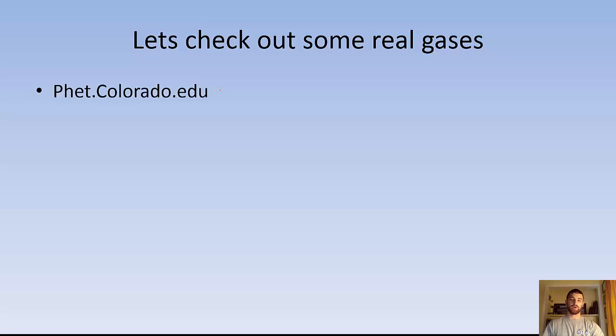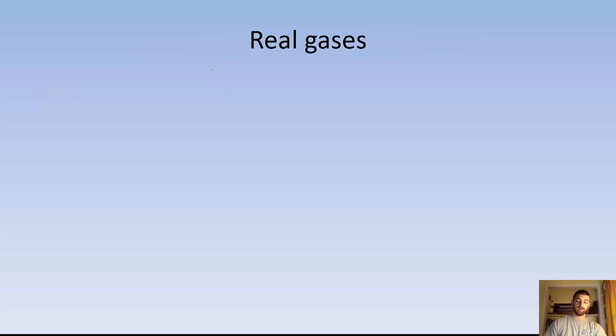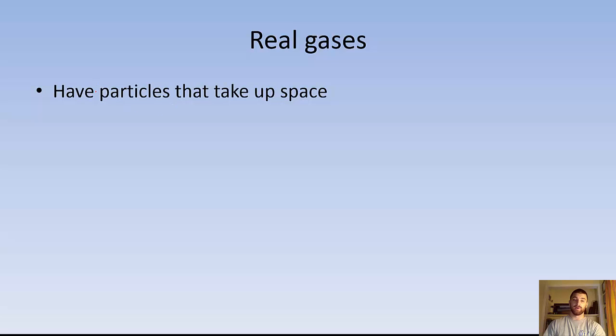All right, so let's go back and talk about real gases. We were talking about perfect conditions for ideal gases. A perfect gas would behave like this, but we don't live in a perfect world, right? Real gases don't behave like perfect gases all the time. So how are they different? Well, first off, they have particles that actually take up space. They actually have a volume. Those things are there. They take up space, so we can't ignore that.